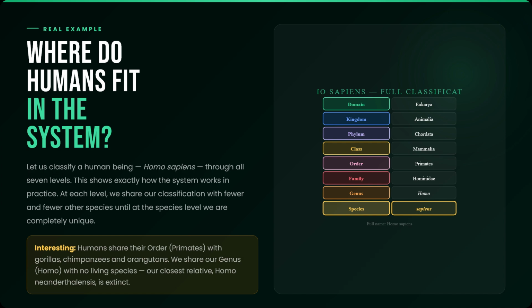Order: Primates. We share this order with gorillas, chimpanzees, and orangutans. Family: Hominidae. The great apes. Genus: Homo. No other living species shares our genus. Our closest relative, Homo neanderthalensis, is extinct. Species: sapiens. Our full scientific name is Homo sapiens. Each level tells us something specific about what we are and who our closest relatives are on the tree of life.